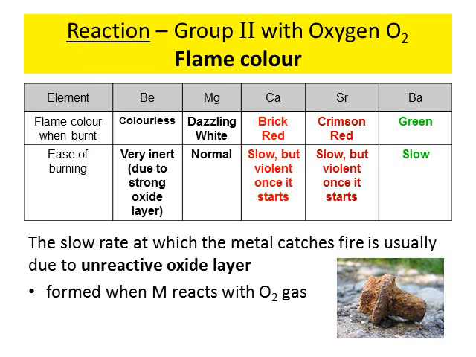So once again, this is the table, and explaining one more time, the reason why there are inert reactions is because of the unreactive oxide layer, which is formed when the metal itself reacts with oxygen.